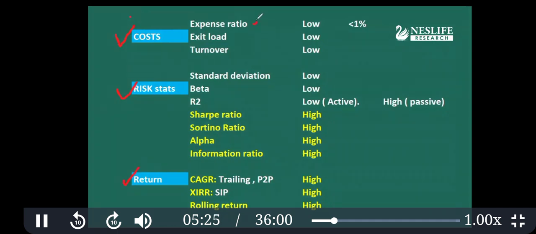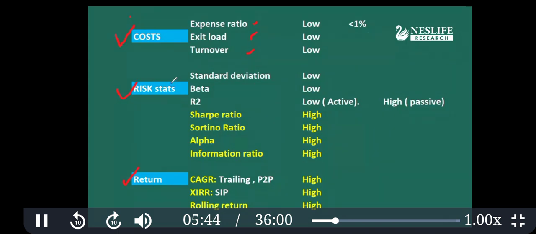Our objective is to have lower expenses. Exit load should be low. Turnover should be low, because turnover means rapid churning of the portfolio, which can increase the cost. So this should be low. This is easily available when you click on Value Research and click on the other tab, you get this information.